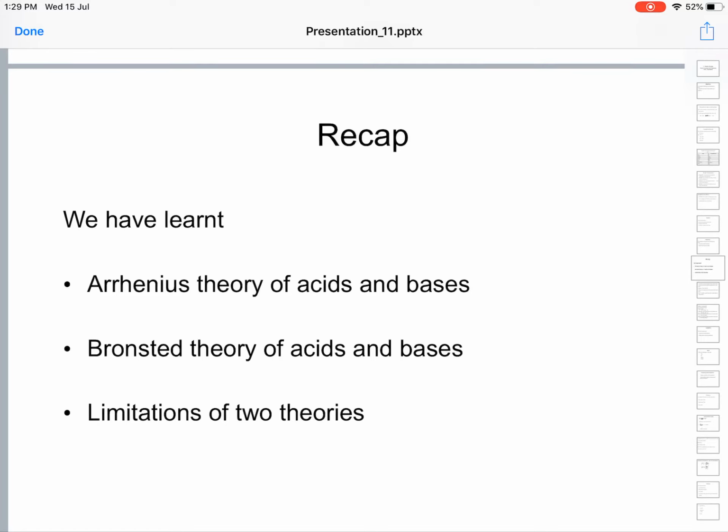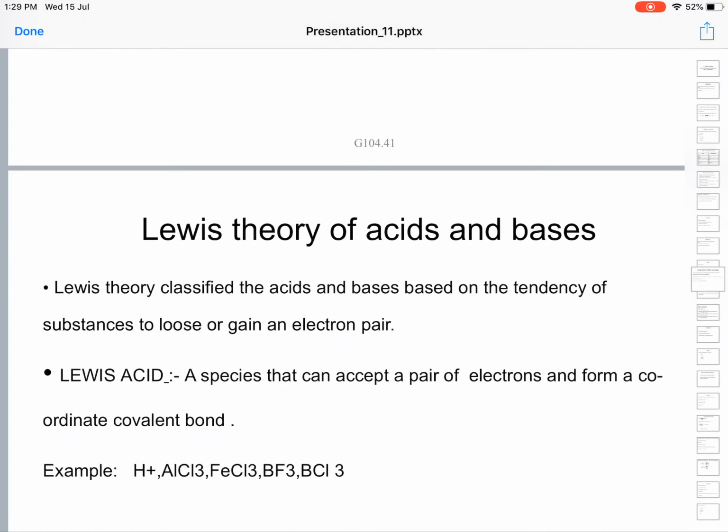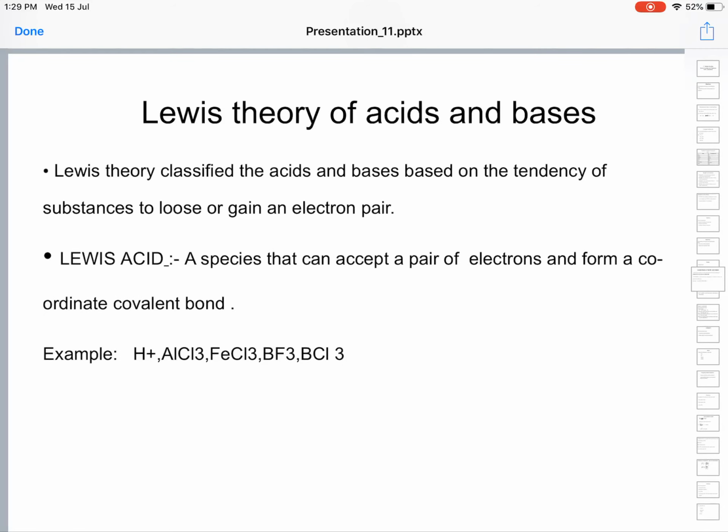See, the Bronsted-Lowry theory tried to broaden the ambit of acids and bases to include more substances than were included in the Arrhenius theory, and likewise the Lewis theory further broadens the scope of acids and bases to classify more and more substances as acids and bases. Okay, now let us go for the Lewis theory of acids and bases.